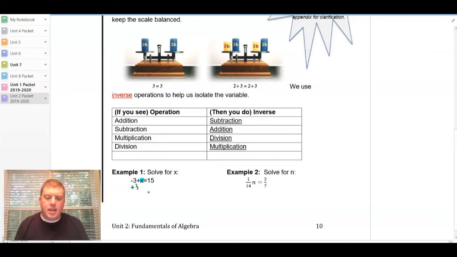Now if we just add 3 on that side, it wouldn't be balanced. So we need to make sure that we add it on the other side as well. So when I combine these, the -3 and the +3 will add and give me 0, and that's going to leave me with x equals 18.